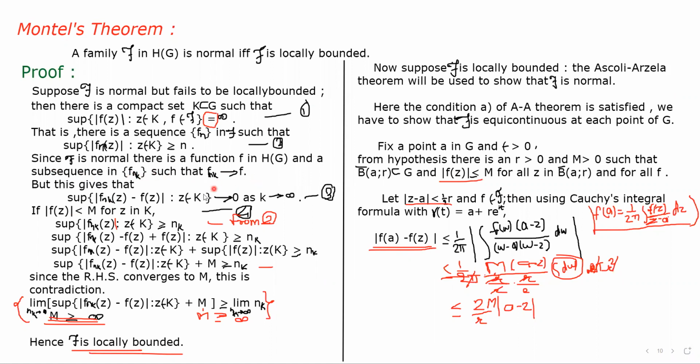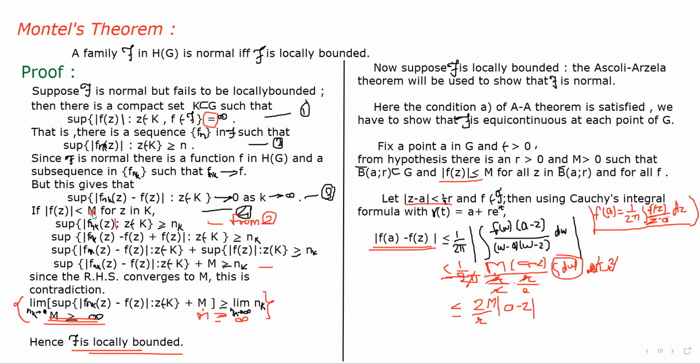Okay, and from this we can say that the supremum of mod of f_nk(z) minus f(z) converges to 0 as k tends to infinity, because f_nk converges to f. From this we can say that mod of f_nk minus f converges to 0.